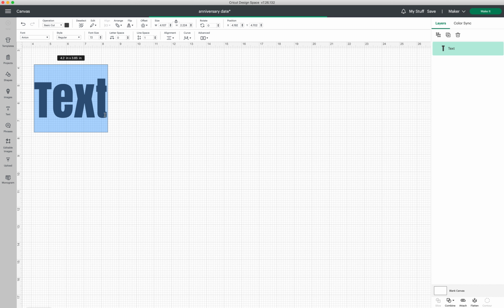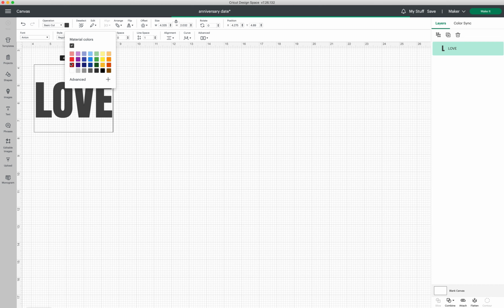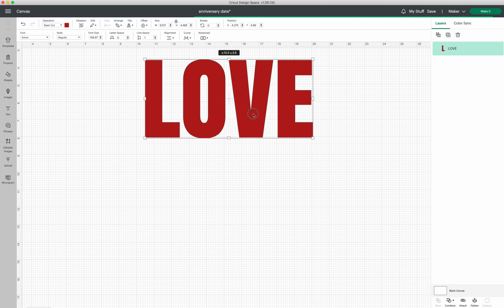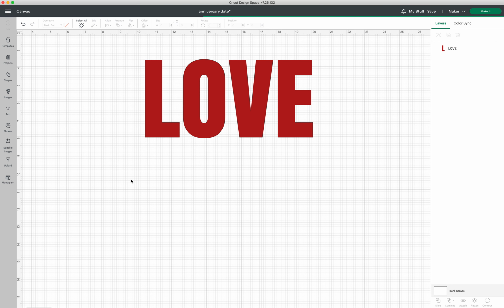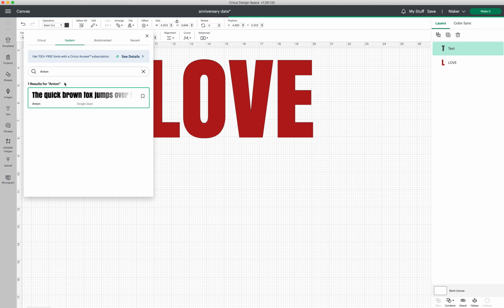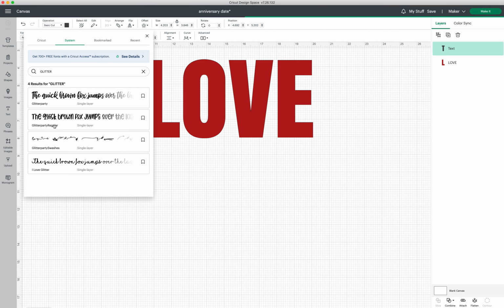Okay, so we're going to start with the word love. And let's make that red. And we'll make it a little bit bigger and move it here. Okay, the second font that I used for the knockout was I Love Glitter. So let's put in glitter here. There it is.